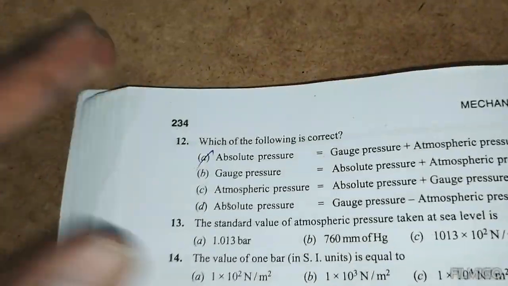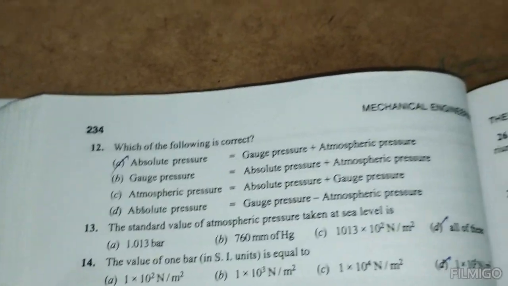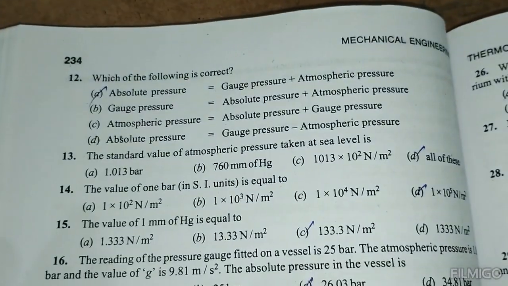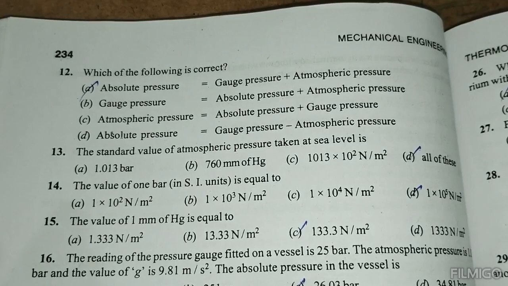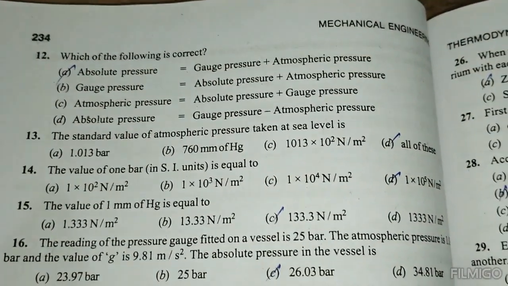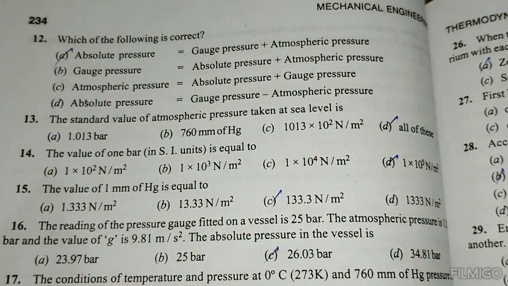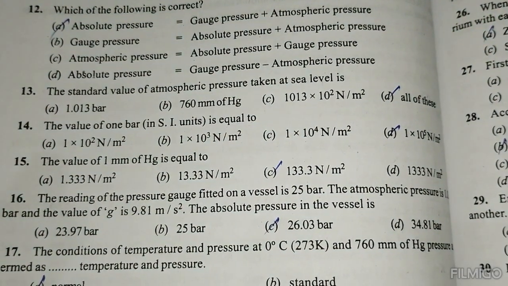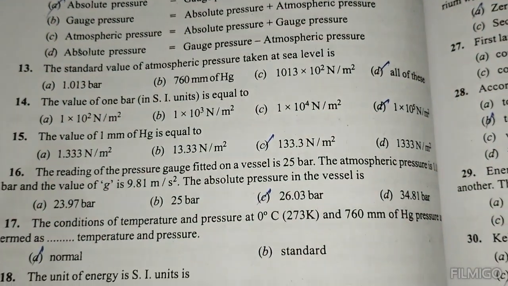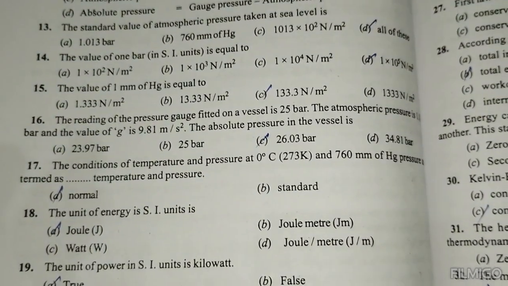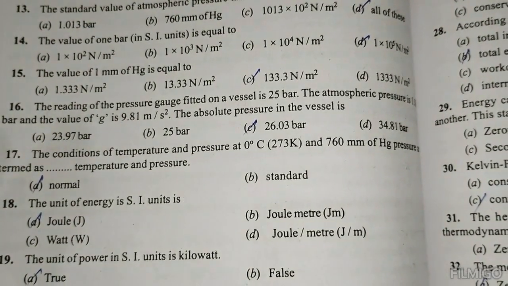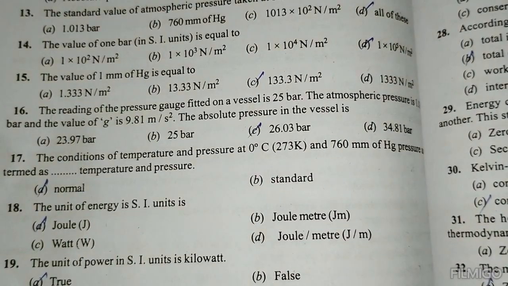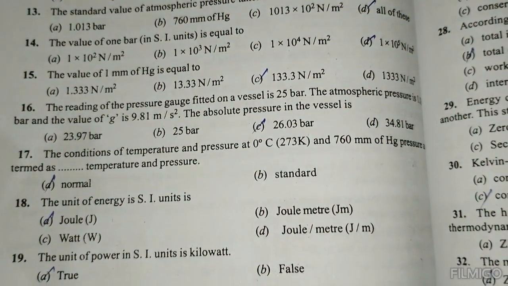Which of the following is correct? Absolute pressure equals gauge pressure plus atmospheric pressure. The standard value of atmospheric pressure at sea level is all of the above. The value of 1 bar in SI equals 10 to the power 5 Newton per meter square. The value of 1 mm of Hg is equal to 133.3 Newton per meter square. The conditions of temperature 0 degrees and 760 mm of Hg pressure are determined as normal temperature and pressure.